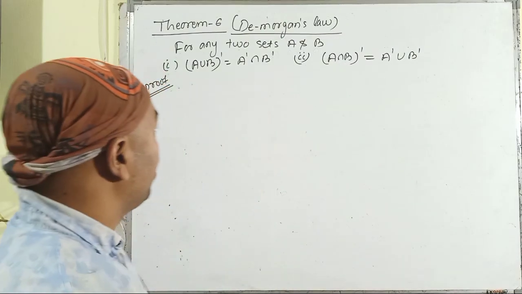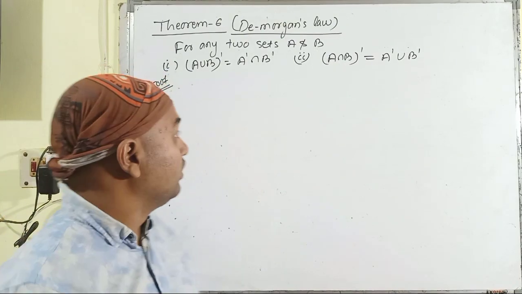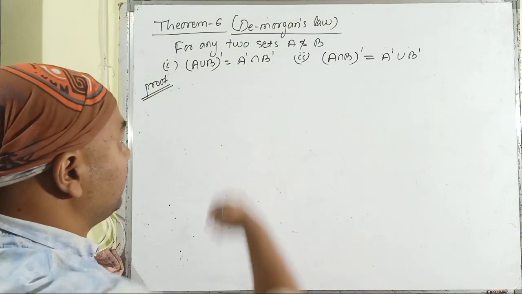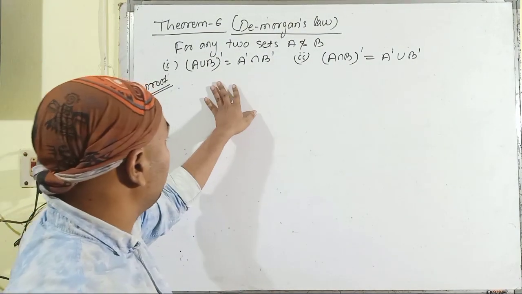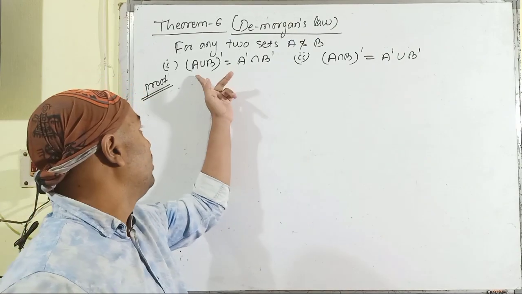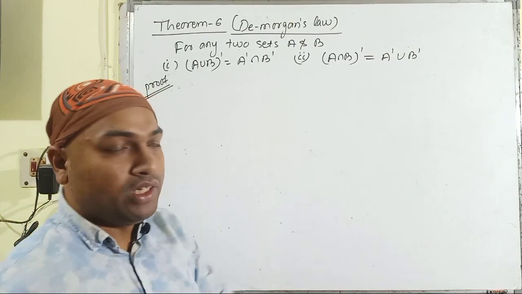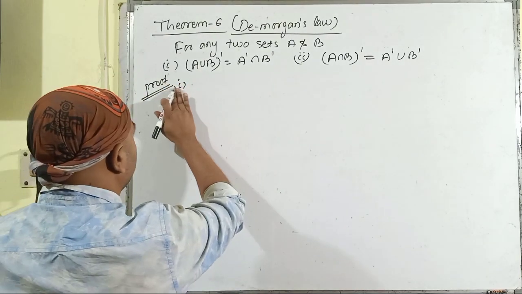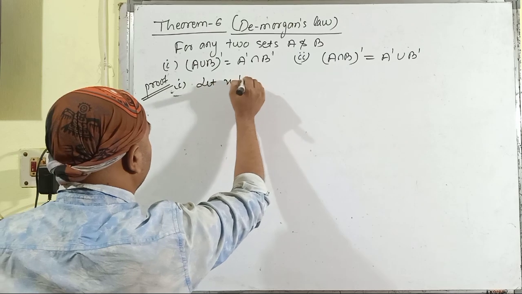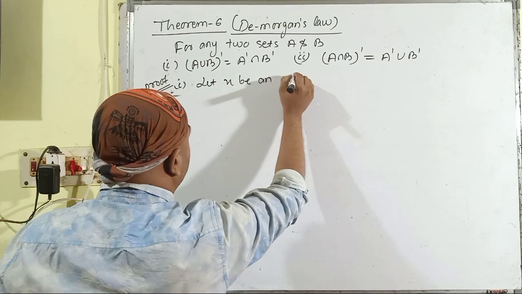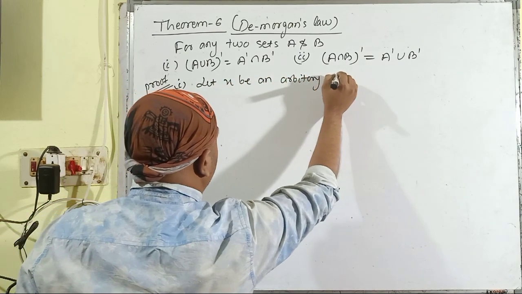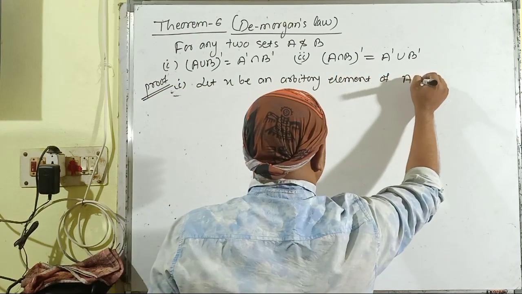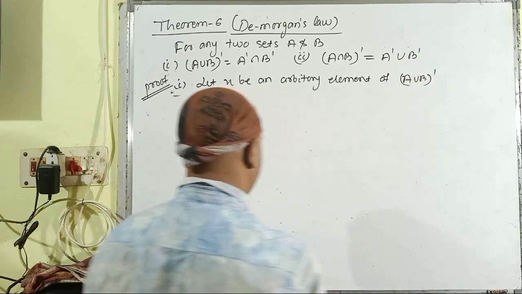So here it is, the last theorem of this particular session, and that is De Morgan's law. We have given the two sets A and B, and we have to prove both of the parts again, first the union part and then the intersection part. Moving through the first part, let X be an arbitrary element of complement of A union B.